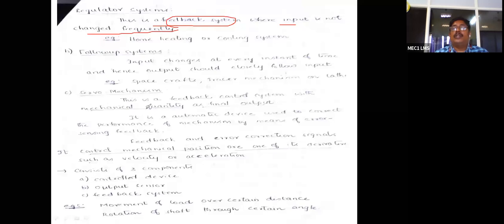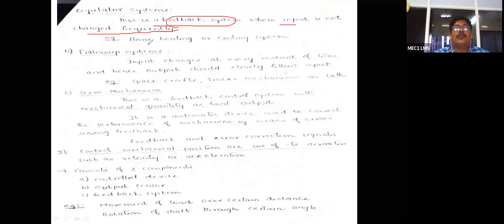That is the regulator. For example, a fan is operating with the help of a regulator, which means once you set it to a mode, then you get the output. So the input is not changed frequently. Once you set, for example, the second mode or fifth mode, you keep it as it is overnight or maybe some days together. We cannot change the input frequently.